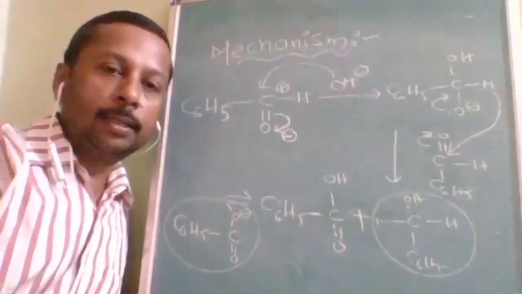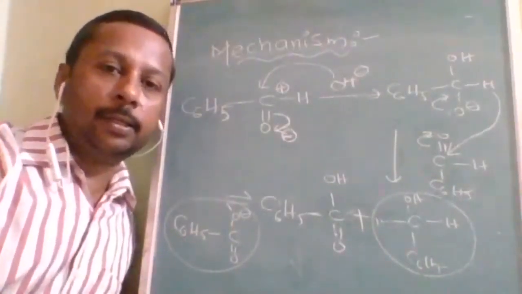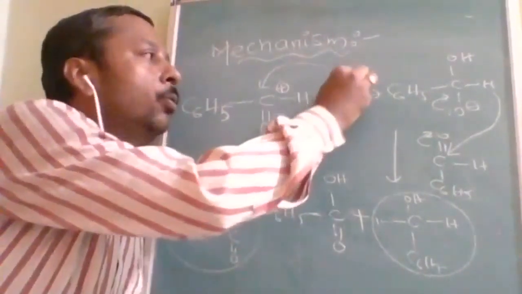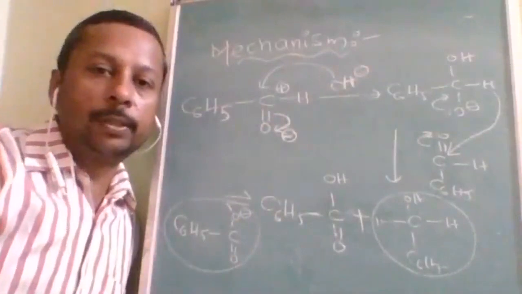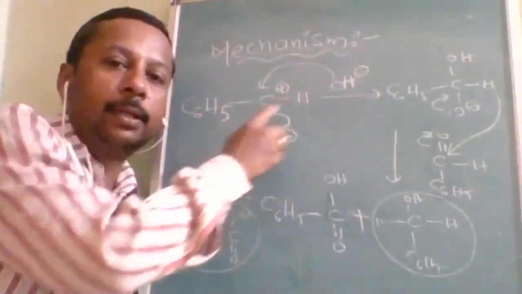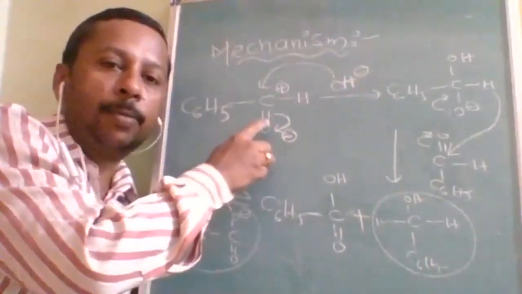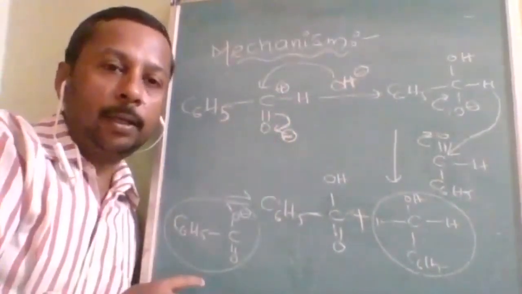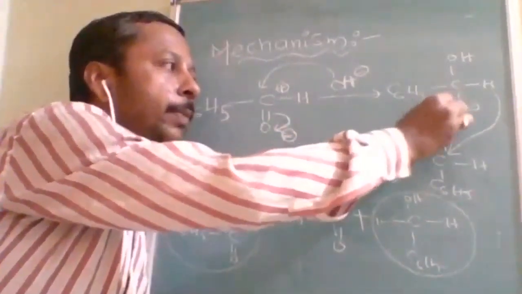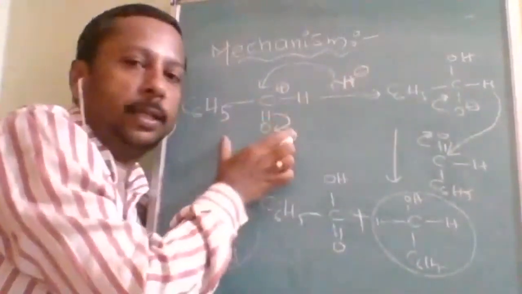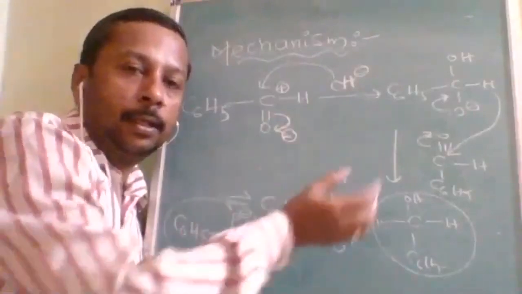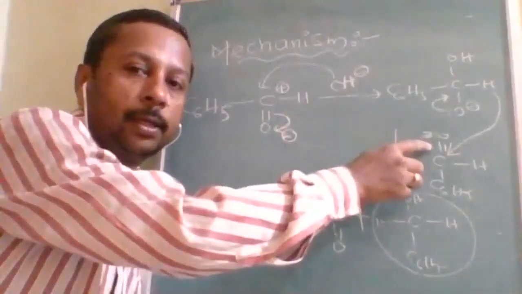In the mechanism of the Cannizzaro reaction, the initial step will be initiated by the hydroxyl group, which is provided by the base we use. In that step, the pi bond of the carbonyl group will be converted into a single bond, and that will participate again. The initial molecule will be converted to the sodium salt of the carboxylic acid, and the second molecule used over here becomes the alcohol.